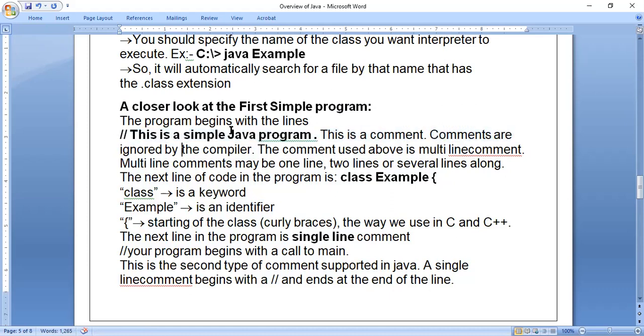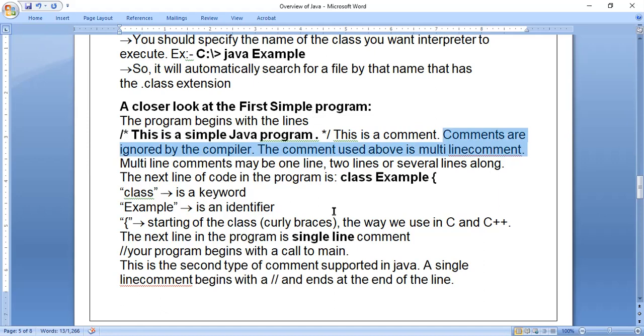Another way is slash star, and wherever you want to stop the comment, you put star slash. That much is treated as a comment. Comments are the lines in a program which are ignored by the compiler. That means they are not considered for execution. But why are they required? It is like documentation.